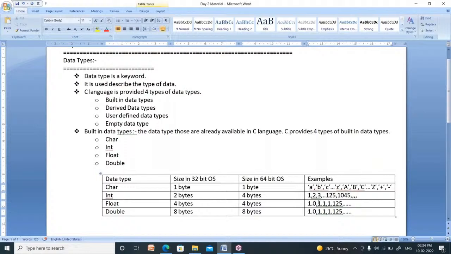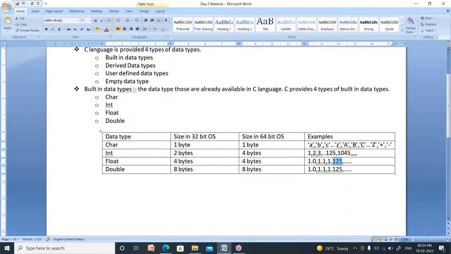We cannot tell whether it is double or float just by seeing a single precision. The digits after the dot symbol are called precision. How many precisions do I represent here? Only one precision. Here, three precisions. By seeing up to six precisions, you cannot predict whether it is float or double. So, first of all, we need to know what is the difference between float and double.